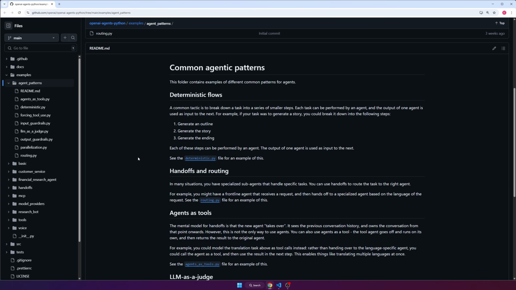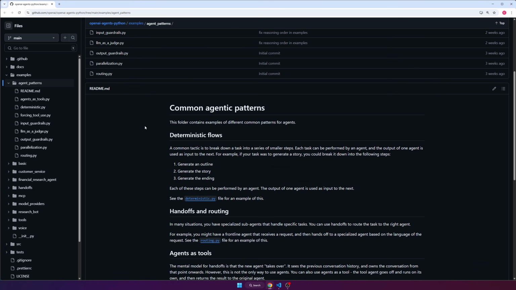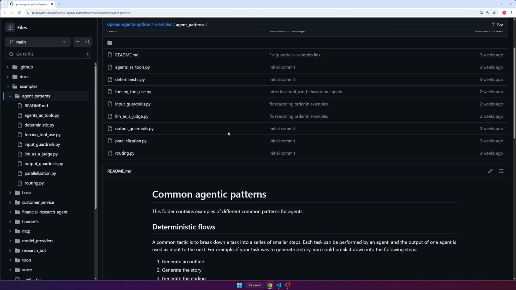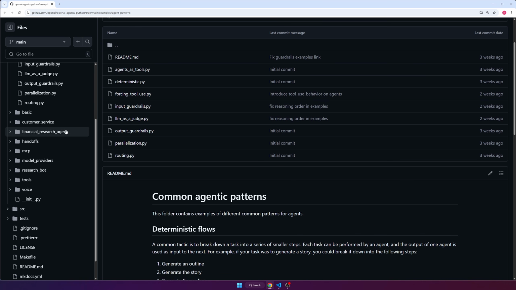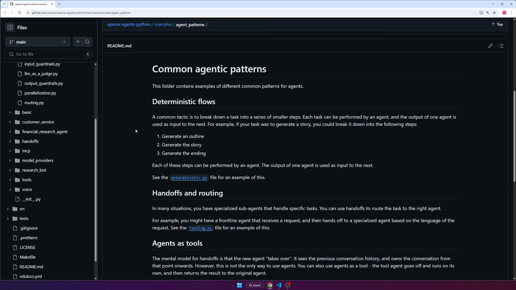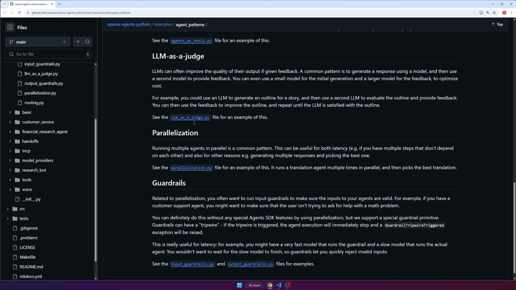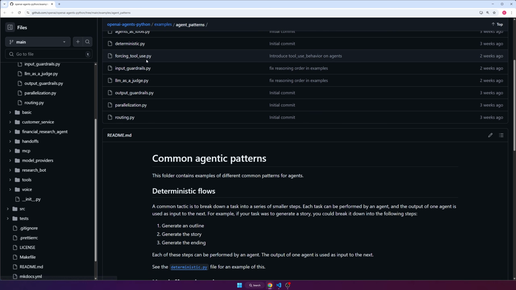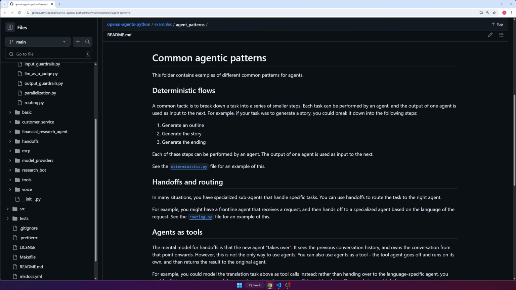It's pretty cool. Okay, guys, I just wanted to take the time to show you some of this documentation here on common agentic patterns. This is directly from the OpenAI Agents GitHub. If you got to this point and you haven't checked out the GitHub, make sure you do that. It has a lot of really, really good examples. But anyway, I just want to go through this documentation because it's really good. There's no point in me just doing it from scratch. We're just going to go through some of these code files and go over the different ways that you can configure your agentic applications.